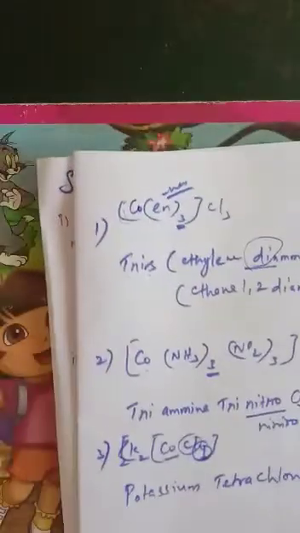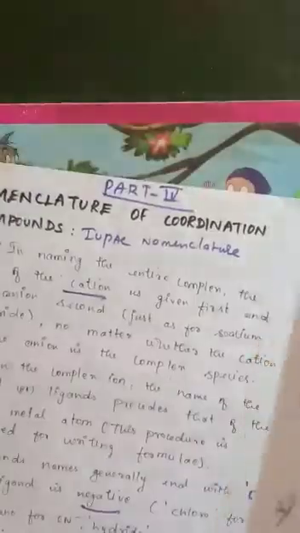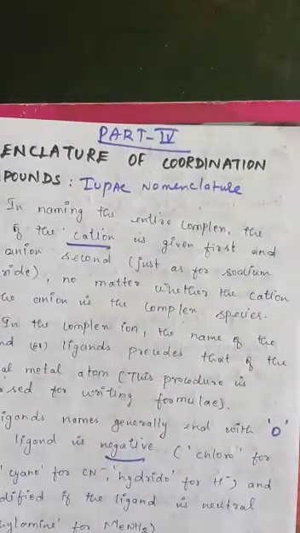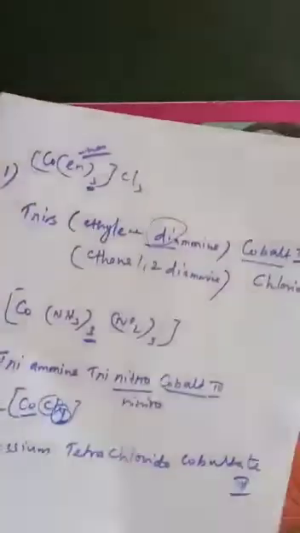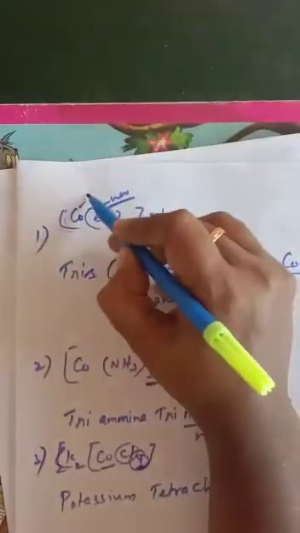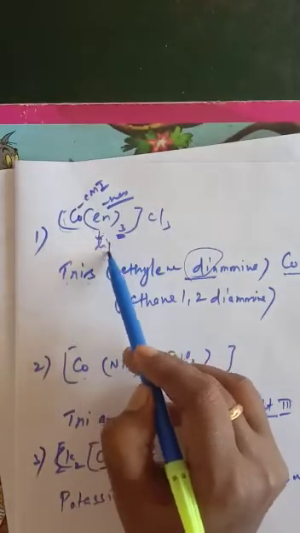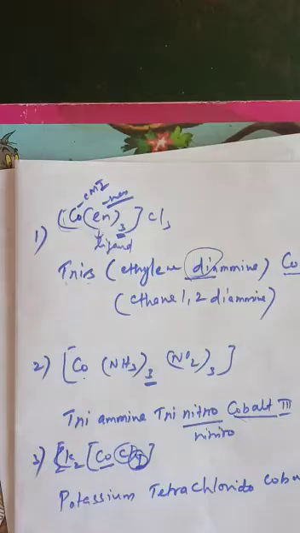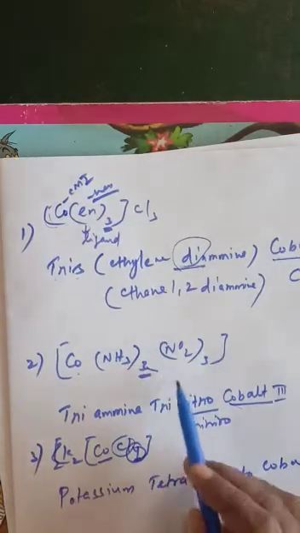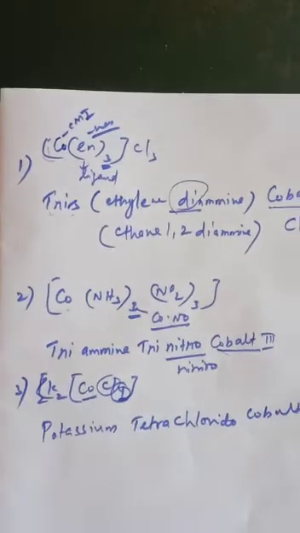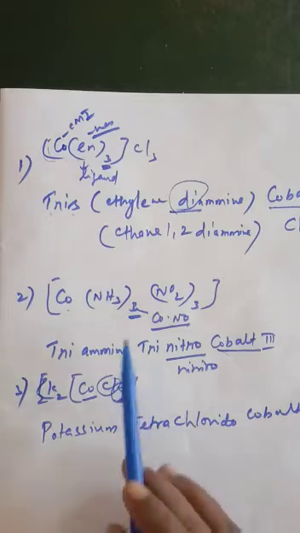This is the IUPAC nomenclature of coordination compounds. And in this one we are going to see some more common ligands, ethylene diamine, as well as some bidentate ligands. So understand this. First of all, in this complex you should know that this is the central metal ion, and inside the bracket is known as the ligand. And at the bottom of this is the coordination number. And then we give the naming starting from the first one.